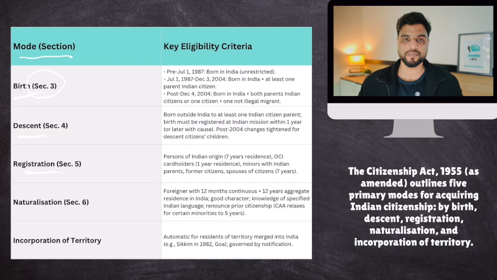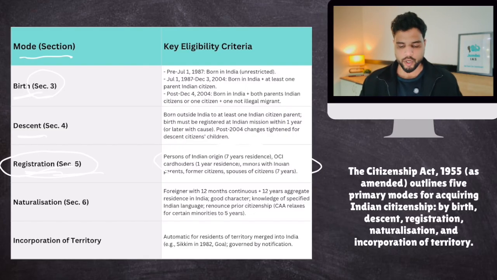Then by registration. You were not born in India, you were a UK citizen, but now you want to acquire Indian citizenship. Persons of Indian origin have to live in India for 7 years. You are an Overseas Citizen of India card holder. Or you are a child who was born in the USA, but your parents were Indian citizens, and you got US citizenship, but now you want to get Indian citizenship. Plus, you're a British citizen married to an Indian citizen. These categories of people will acquire Indian citizenship through registration. Now, what is the procedure? This is given in Section 5.